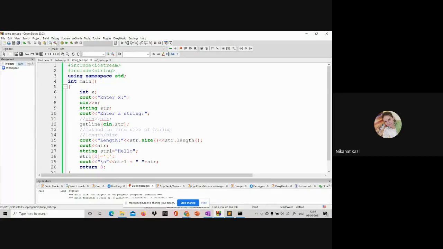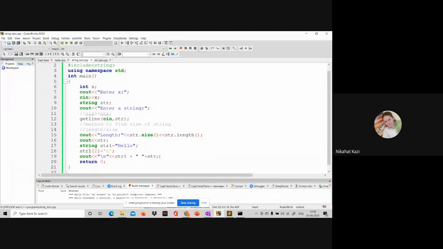Let us run this and see what is happening. I'll just comment out whatever is not required. I'm reading an integer and a string and printing out the string.